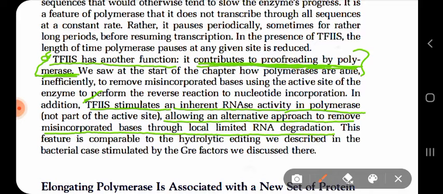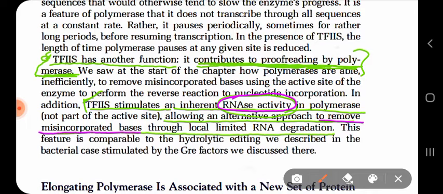At the same time, TF2S has an RNase activity which helps to remove misincorporated nucleotides.